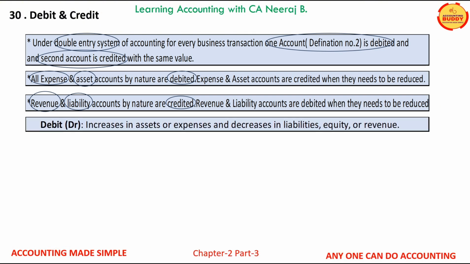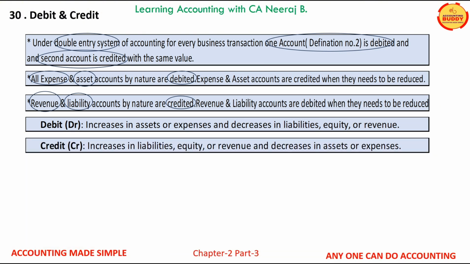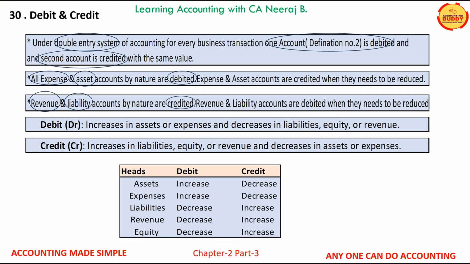Therefore, always remember: debit the respective accounts when assets or expenses increase and liabilities, equity or revenue reduce, and credit the respective accounts when liability, equity or revenue increase and assets or expenses reduce. This principle has been captured in the table summarized on your screens. Remember this table. This is the basis of the double entry accounting system.